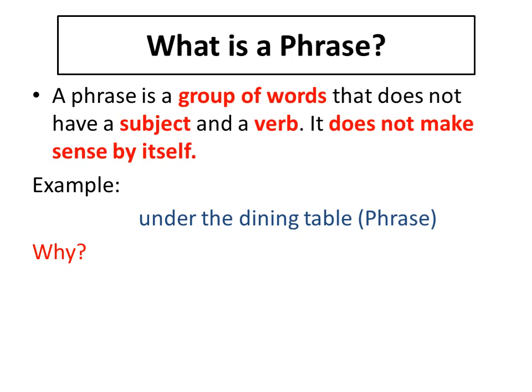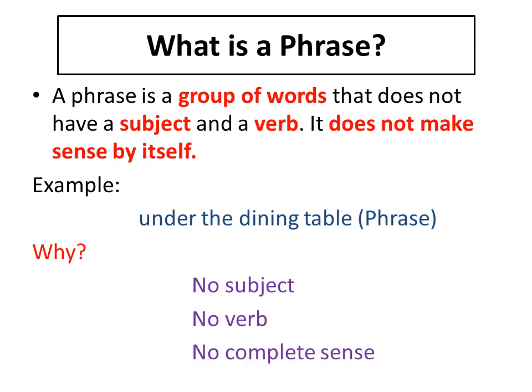For example, look at the phrase under the dining table. Why is this a phrase? Because it is a group of words and it has no subject, the doer of the action. It has no verb and it does not give complete sense. So this is a phrase because it has no subject, no verb, and no complete sense.